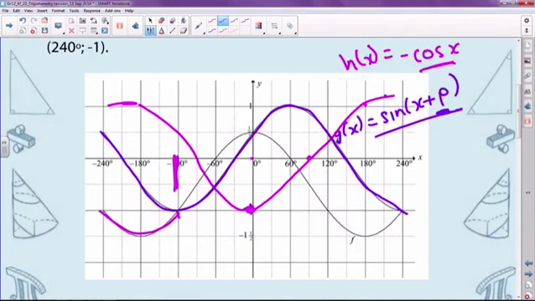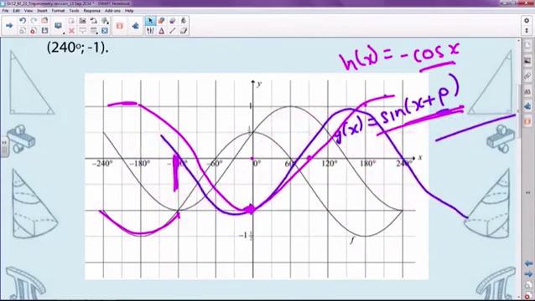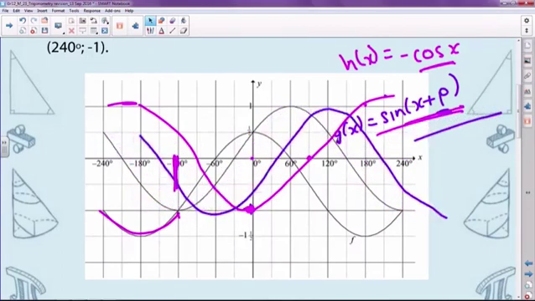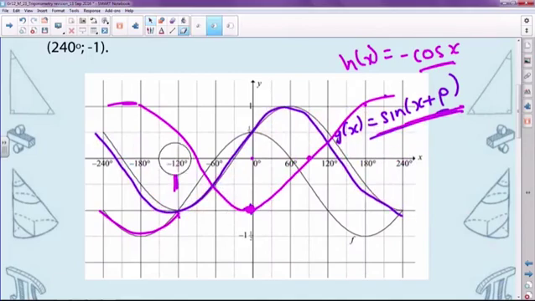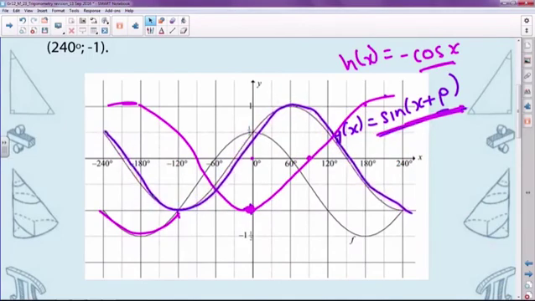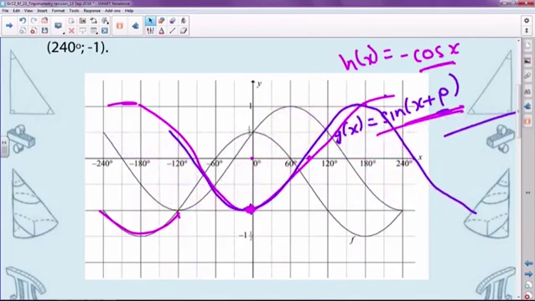Now, in order for this sine graph to transform and look the same, you will see that it needs to move to that position there. And what is that movement? It's 120 degrees. Okay, let me undo that so you can see what's at that point. That's at negative 120 degrees. If I move this sine graph, sine of x plus 30 degrees, 120 degrees to the right, I end up with the negative cos x graph.